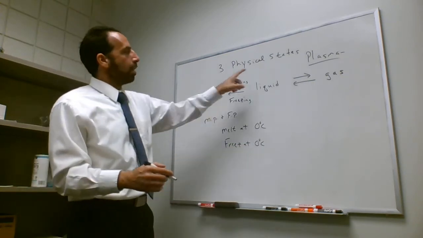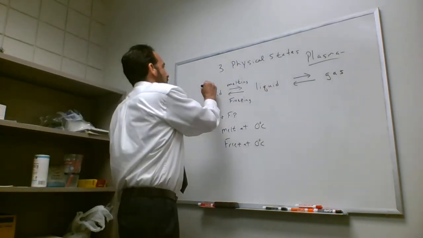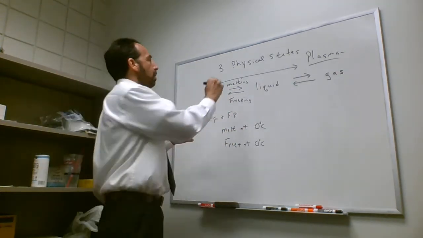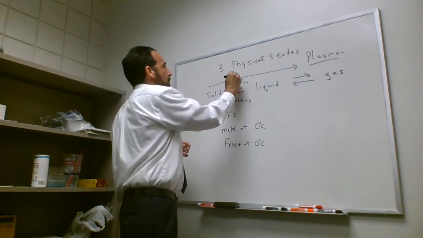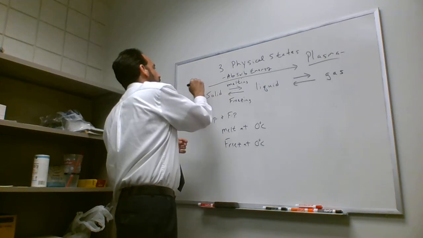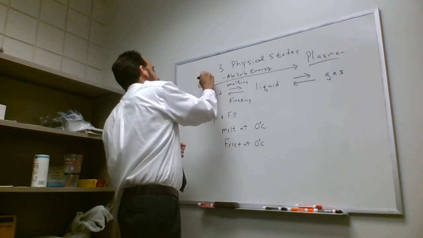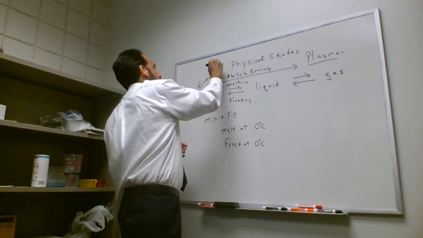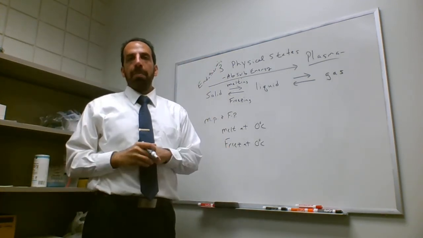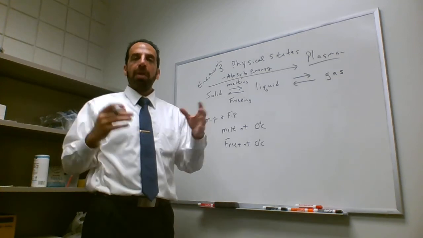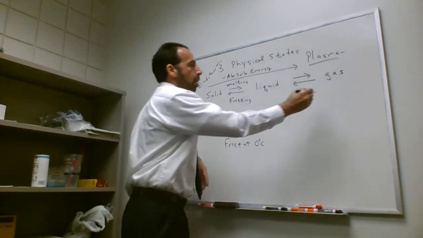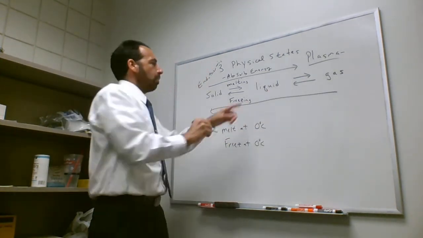So to go from a solid to a liquid to a gas, if I go in this direction, it's going to have to absorb energy. We call that endothermic. So if I put a piece of ice on a table, it starts to melt because it absorbs energy or heat from the room.